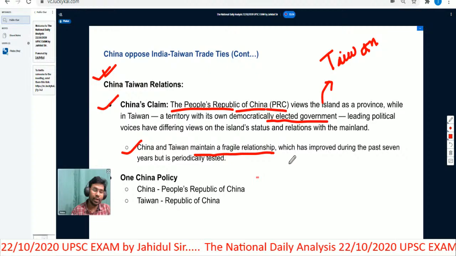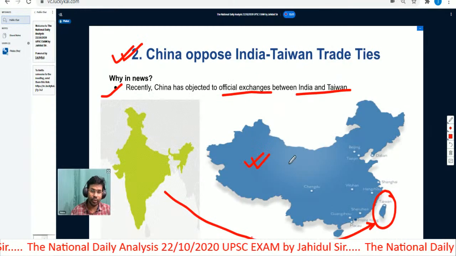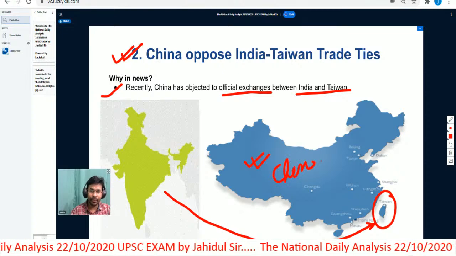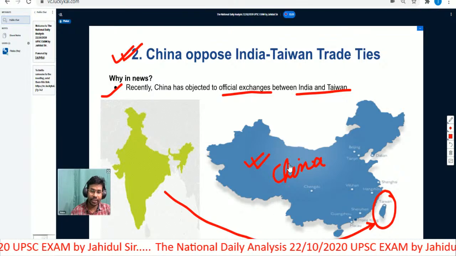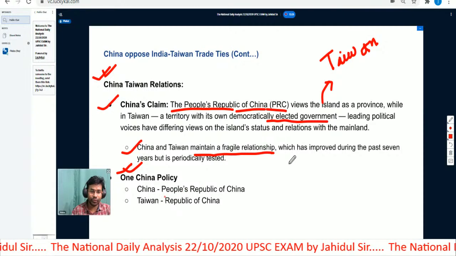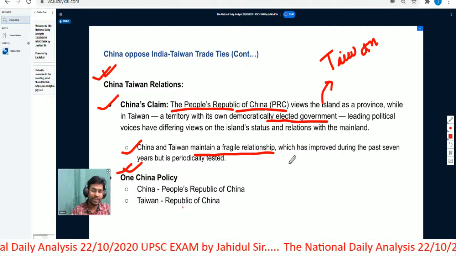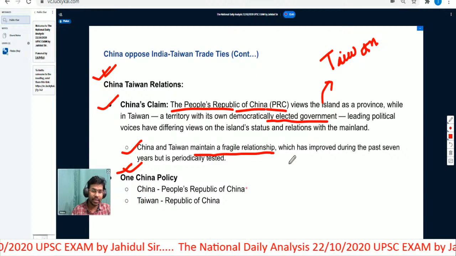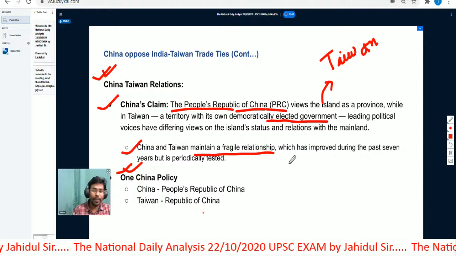Under this, China considers that China, the big territory that I have shown you in the map, this is China, and this is the map of Taiwan. So China follows the One China policy. Under the One China policy, China, which is officially known as the People's Republic of China, and Taiwan, which is officially known as the Republic of China, have different official names.